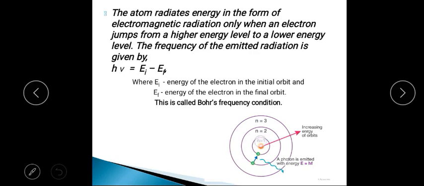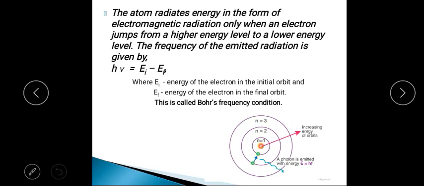So we have the orbits n is equal to 1, n is equal to 2, n is equal to 3, with various energy levels. As long as the electron is revolving in, for example, the n is equal to 2 orbit, it does not radiate energy, from the first postulate.